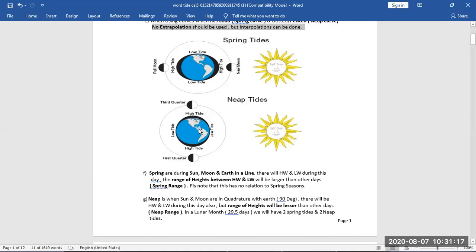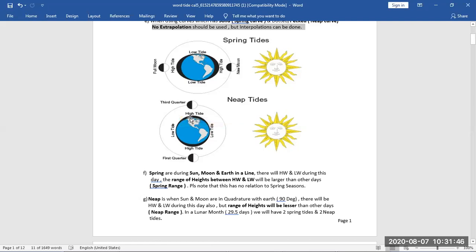Now the third case is when the moon has shifted and is around a 90-degree angle. At a 90-degree angle, it is called quadrature. When it is quadrature, the gravitational pull will be divided. The tide which comes up as high water because of the moon will be here. The moon's effect is around 2.3 times more than the sun. So here the high water will be around 2.3 times more, and here the gravitational effect will be 2.3 times less.